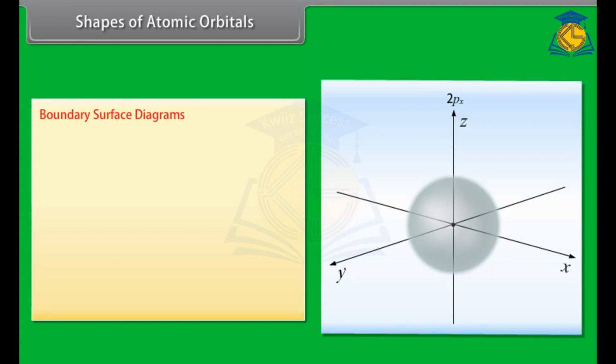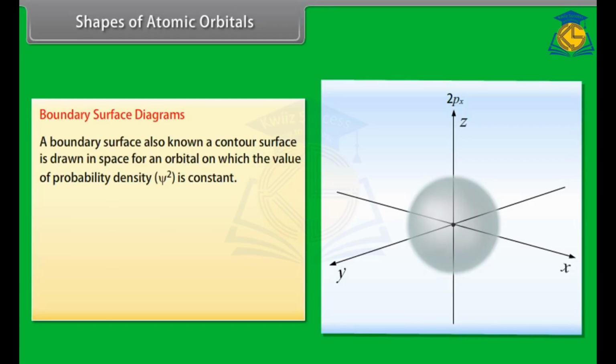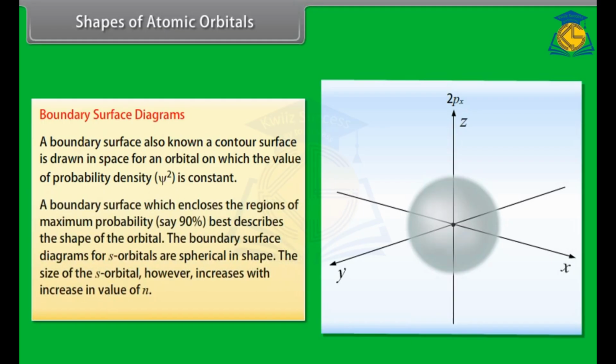Boundary surface diagrams. A boundary surface, also known as contour surface, is drawn in space for an orbital on which the value of probability density psi square is constant. A boundary surface which encloses the regions of maximum probability, say 90%, best describes the shape of the orbital. The boundary surface diagrams for s orbitals are spherical in shape. The size of the s orbital, however, increases with increase in the value of n.